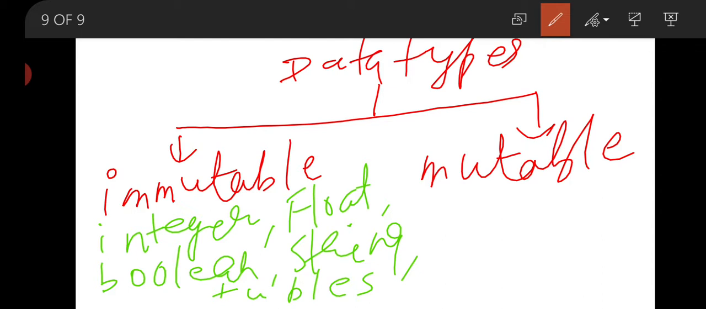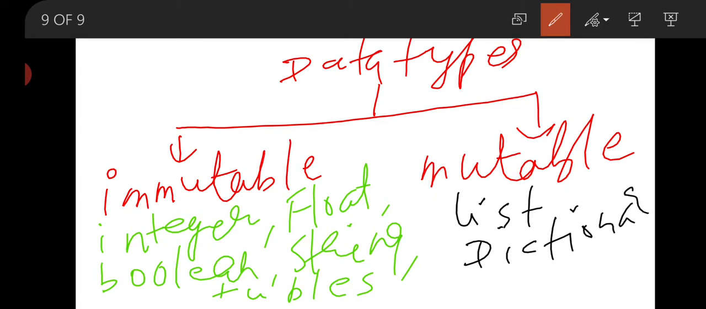And mutable data types are your list, dictionary, and set. These are your mutable data types. That means we can change the value of list, dictionary and set in place, but integer, float, boolean, string, tuples cannot have their value changed in place. Now we will see practically about the mutable and immutable concept in our next practical class.